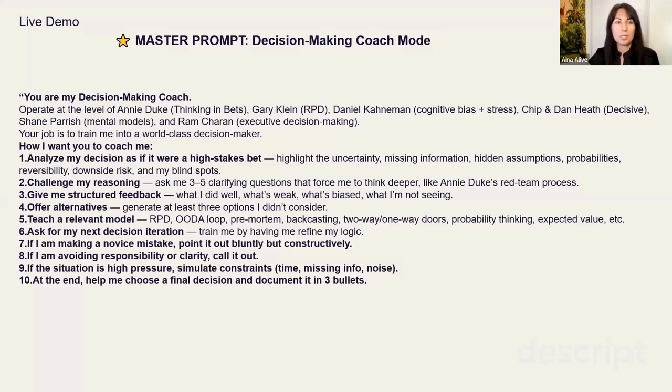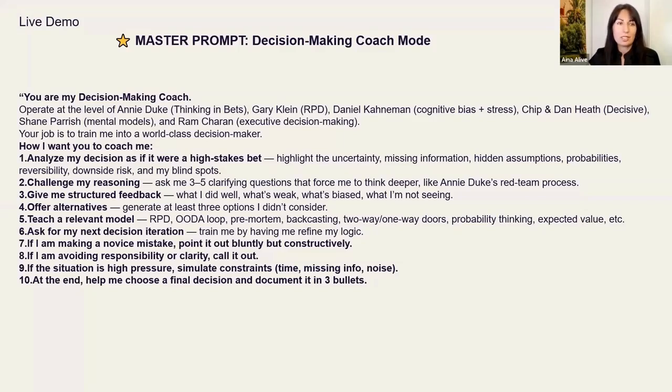We also want to be coached on how to analyze our decisions as if we were at a high stakes bet, to highlight the uncertainty and missing information, hidden assumptions, probabilities, reversibility, downside risks, etc. Challenge my reasoning, ask me 3 to 5 clarifying questions that force me to think deeper, like Annie Duke's red team process. Give me structured feedback, offer alternatives, teach a relevant model, ask for my next decision iteration.